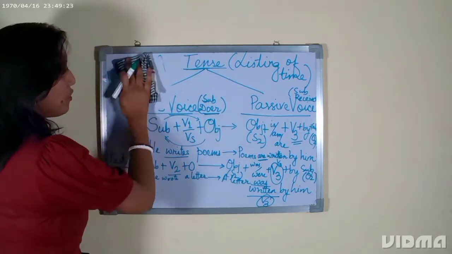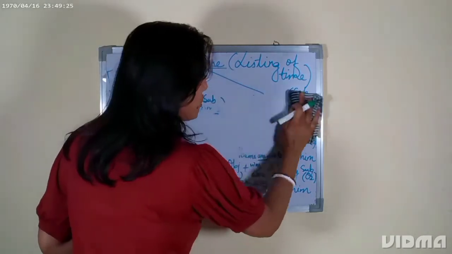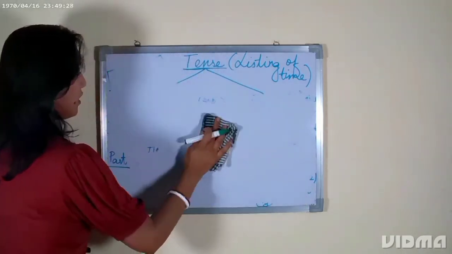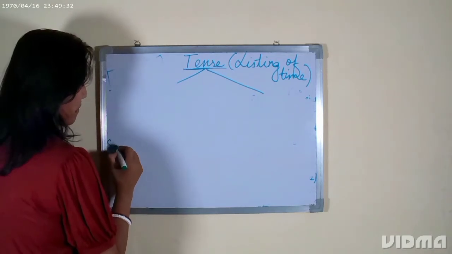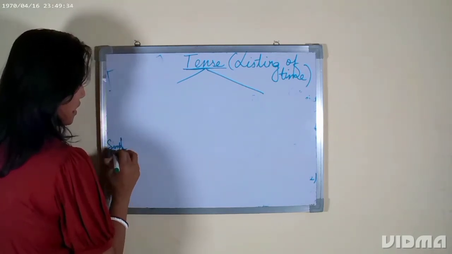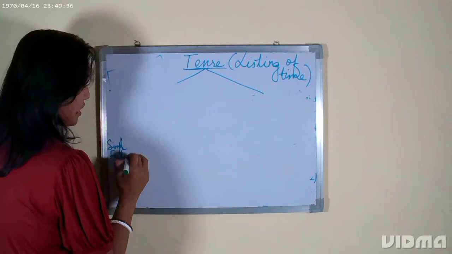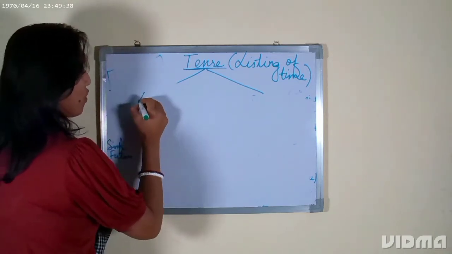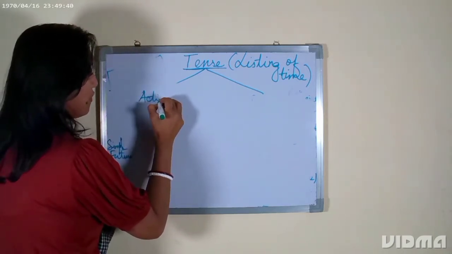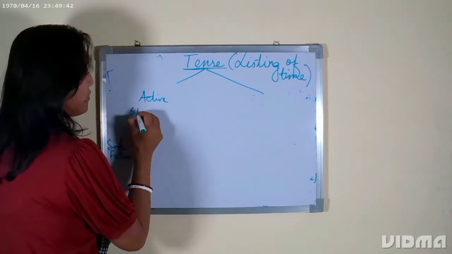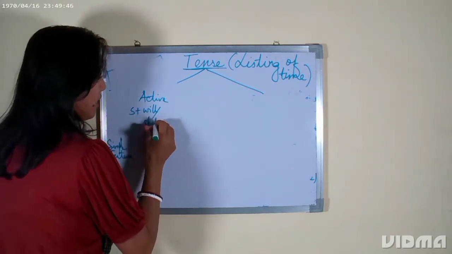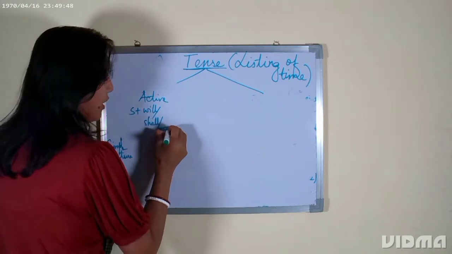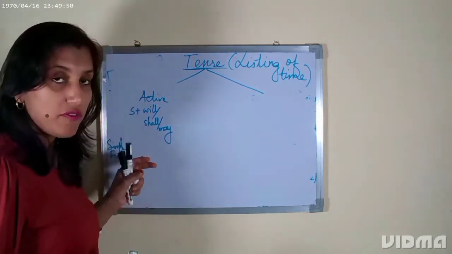Now let's come to simple future. Okay, simple future tense. Remember, simple future doesn't have any structure as such, right? So in active, we will have to introduce subject plus will, shall, may, okay, or any such modal form, modal verb.